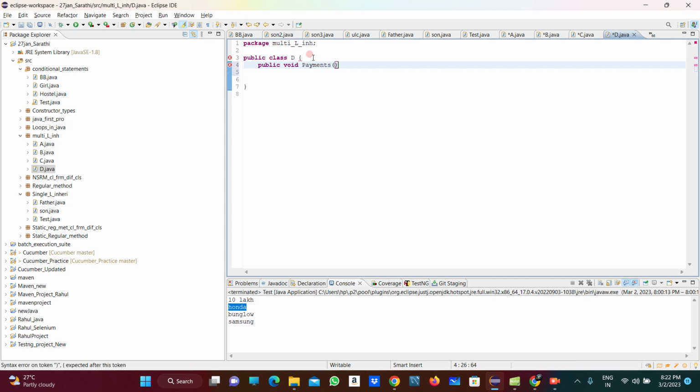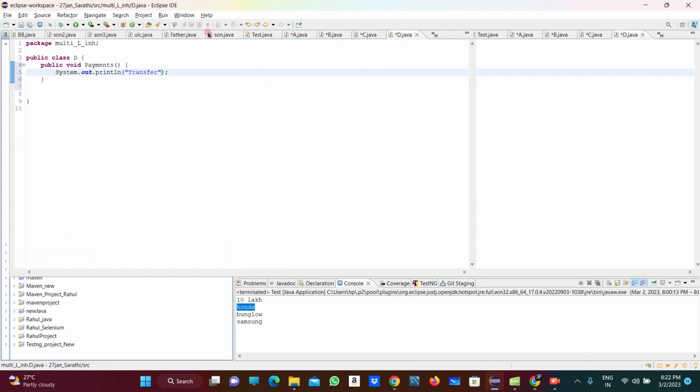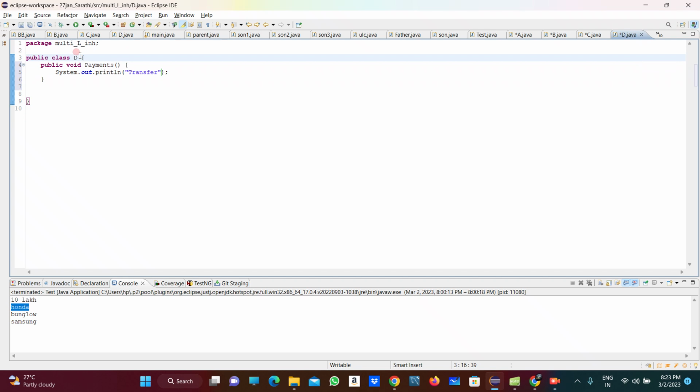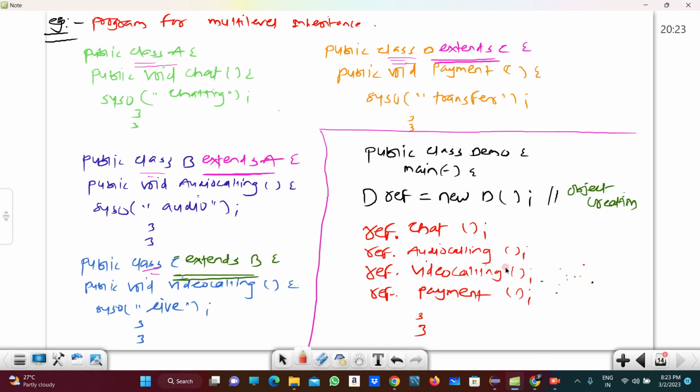Payment method I am taking, and under this I am printing transfer, right? That also we have to extend, so I am using extends C, right? So this part we have completed here.